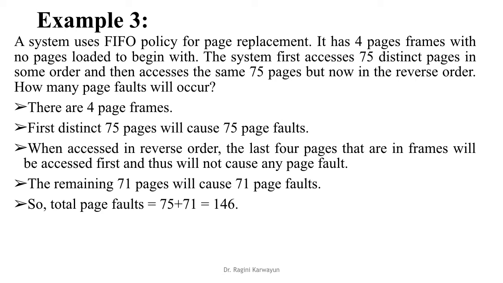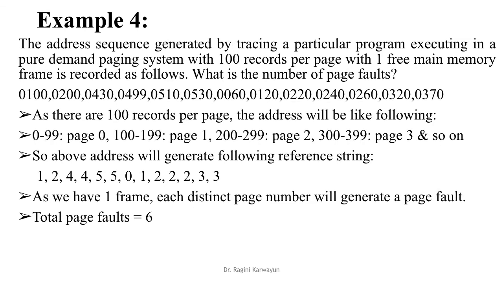Now, when accessed in reverse order, the last 4 pages that are in frames will be accessed first and thus will not cause any page fault. The remaining 71 pages will cause 71 page faults. So total page faults is 75 plus 71. Similar question to the previous one, quite similar.